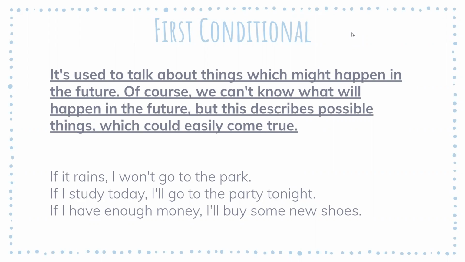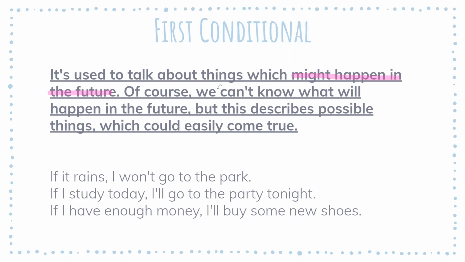So the second part of grammar is something that we call first conditional. Now, first conditional shouldn't be new to you because we learned about it during Life 3 last year, okay? So let's just review a little bit about first conditional. The first conditional is used to talk about things which might happen in the future, okay? There's always a possibility of it happening in the future.